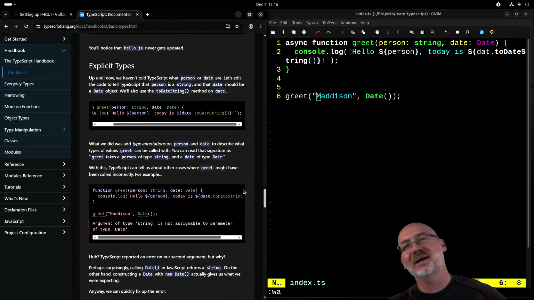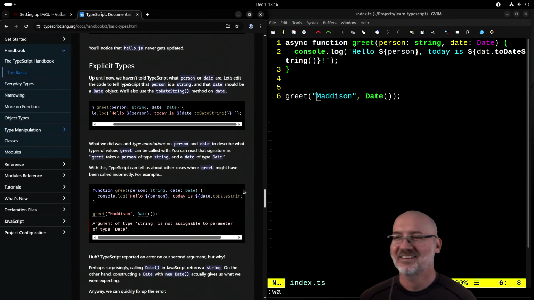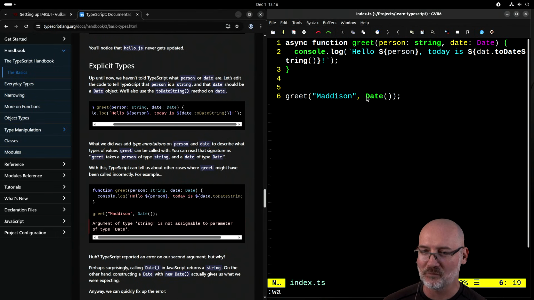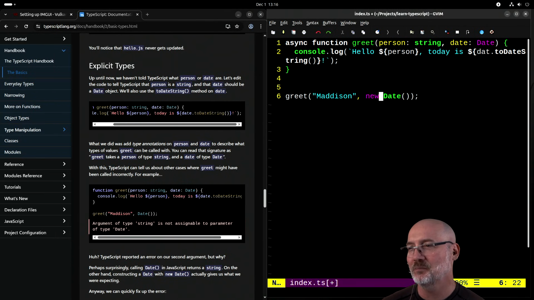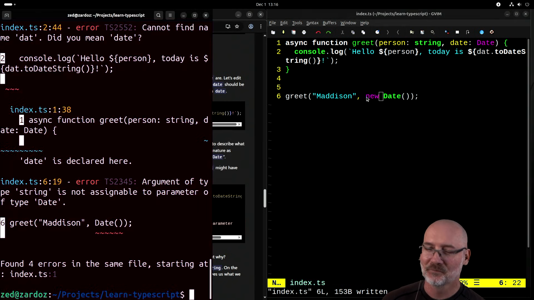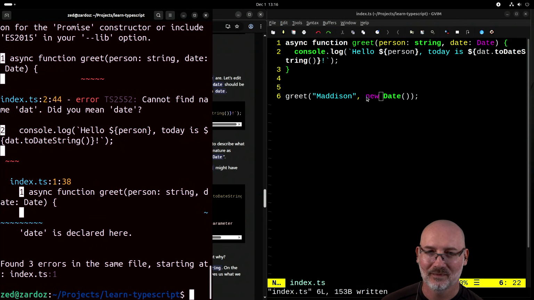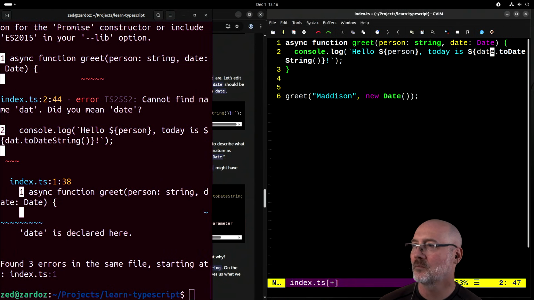Oh, that's right. Oh my god, man. It's like a language made of foot guns. No, that's C++. Okay, cool. And then I spelled that wrong.